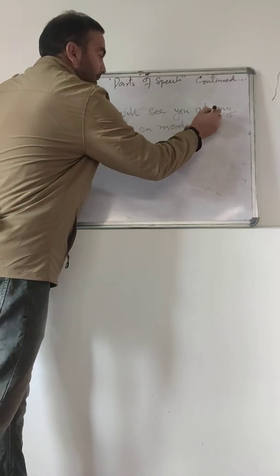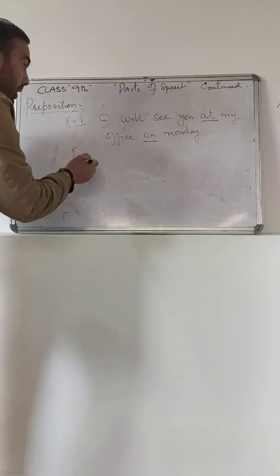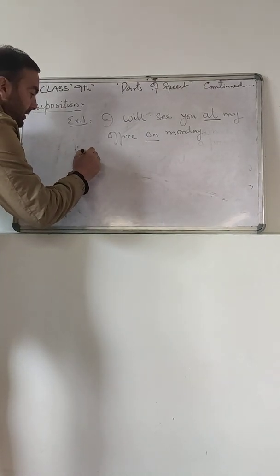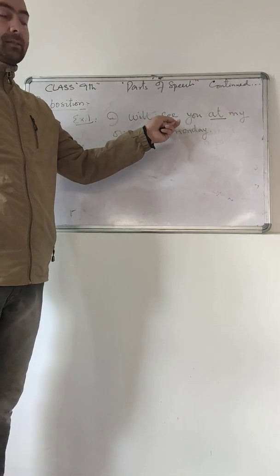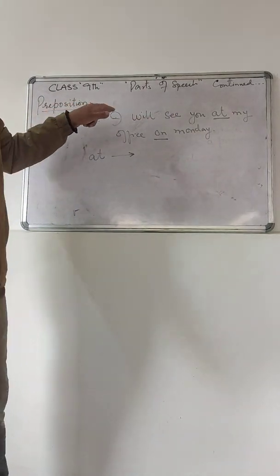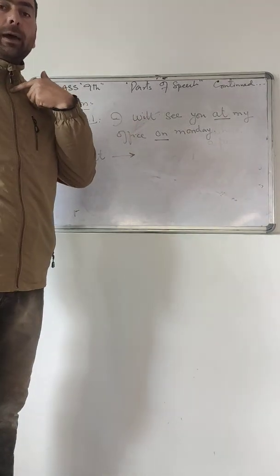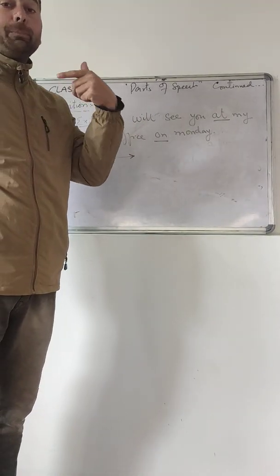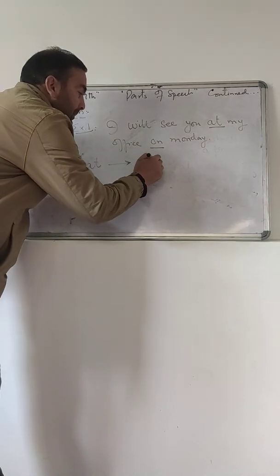I will highlight them. This is preposition number 1 and this is preposition number 2. What does the first preposition signify? At. I will read the sentence again. I will see you at my office. Where will I see you? At my office. So it's a place. This first preposition shows us the place.